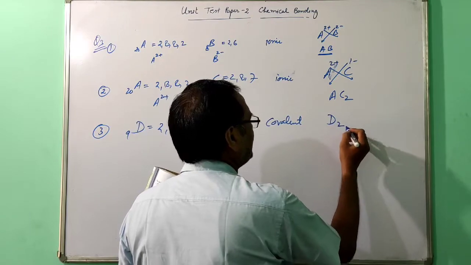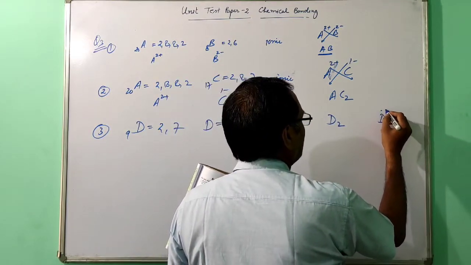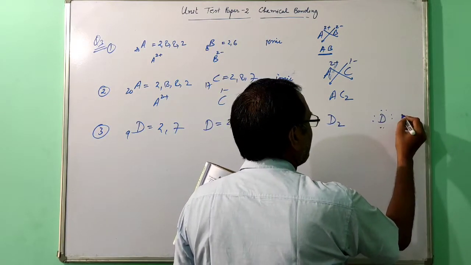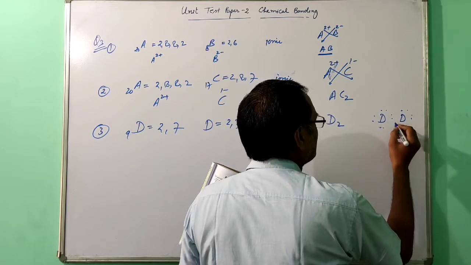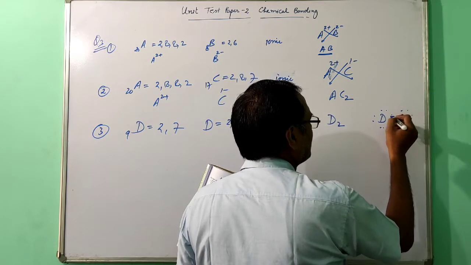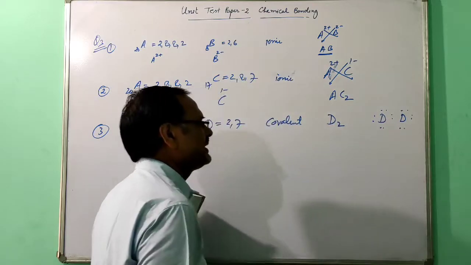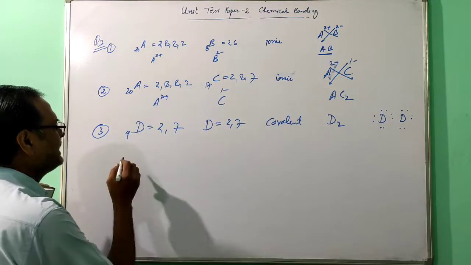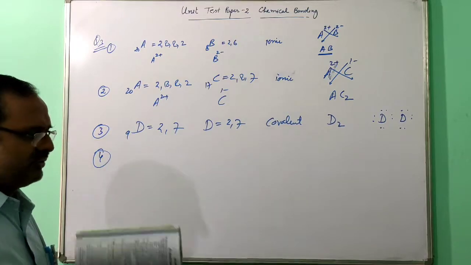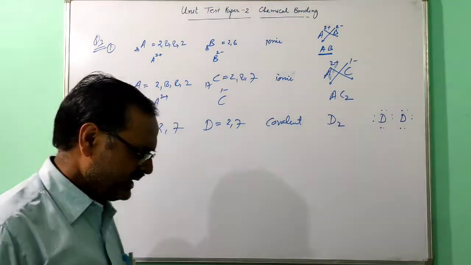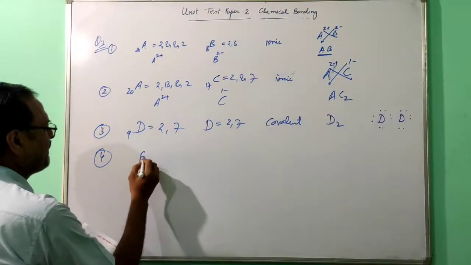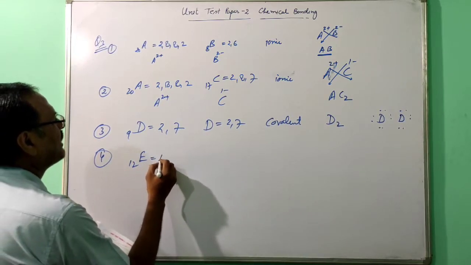The molecule will be D2, which you can imagine like this: 1 electron from this one, 1 electron from this one. In this way they will complete the octet.